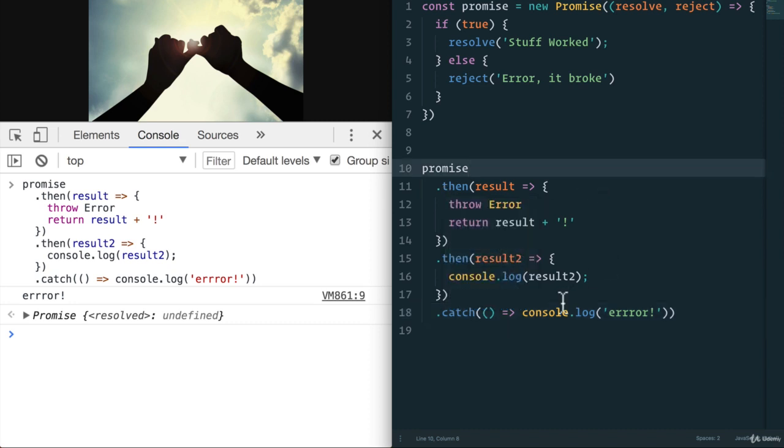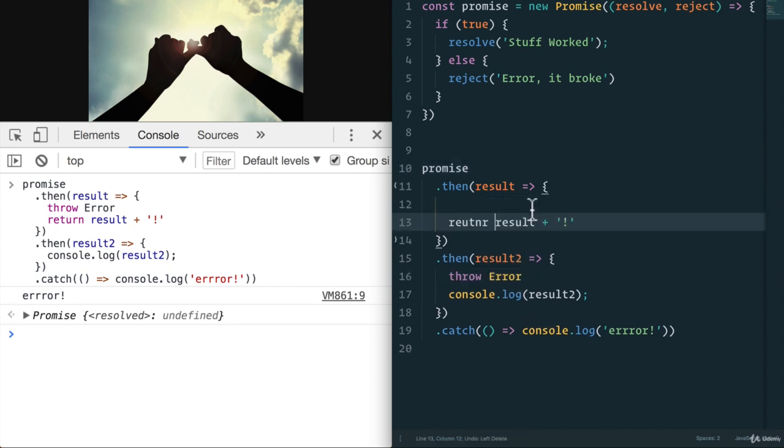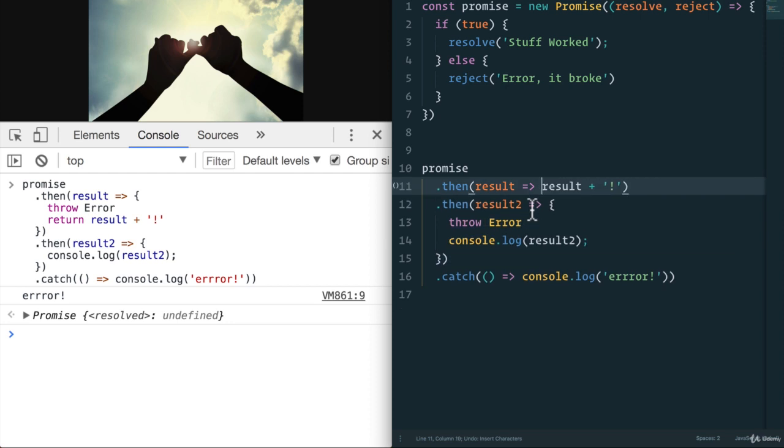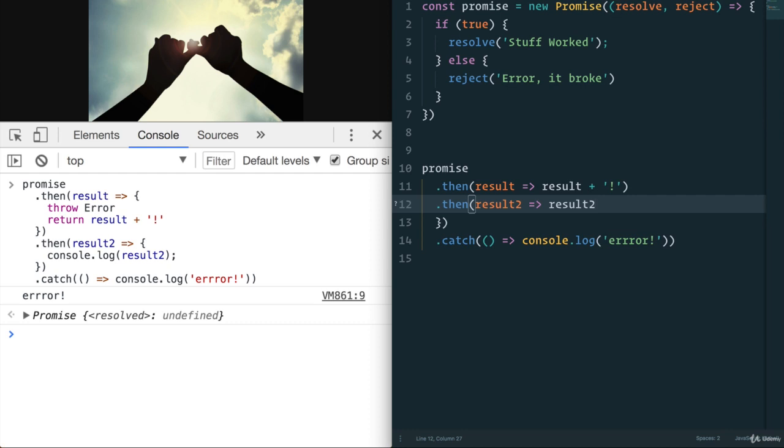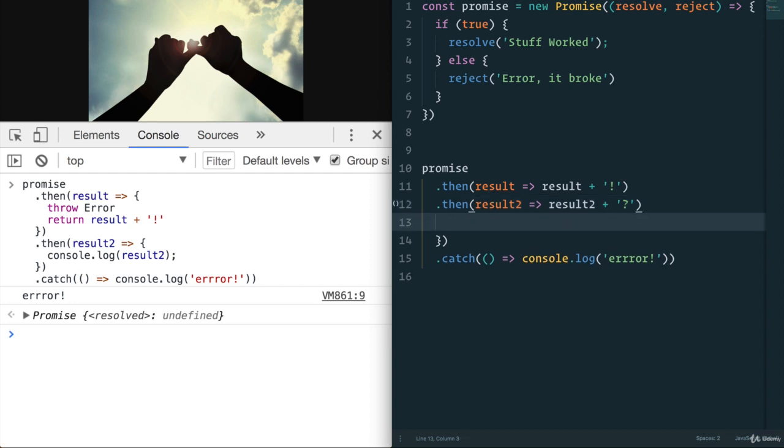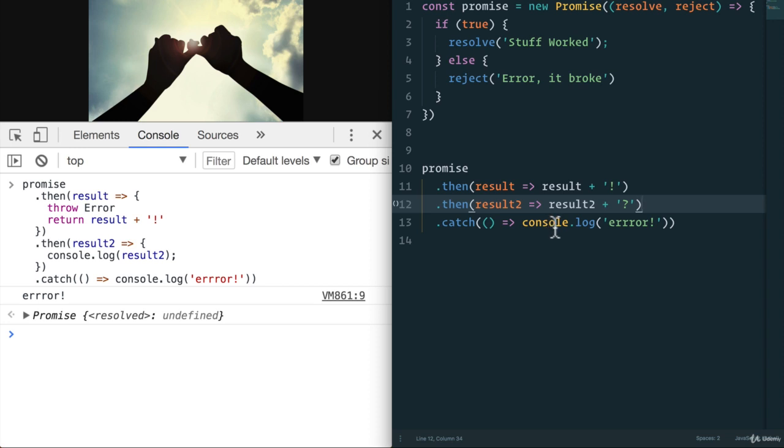All right, so I have a little question for you. What happens if we do something along this line? Let me just go back to what we had before. We don't have an error in there anymore. But this time we have result 2 plus the question mark. So we're going to add a question mark to that. We're going to return that. We're going to catch with console.log error.